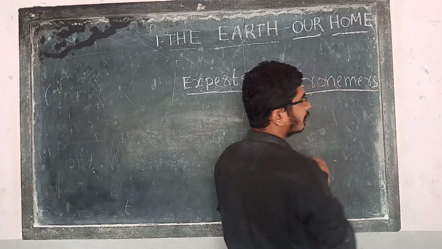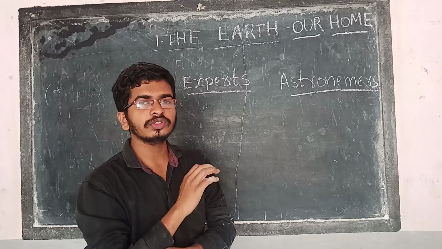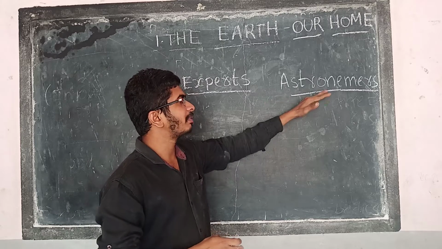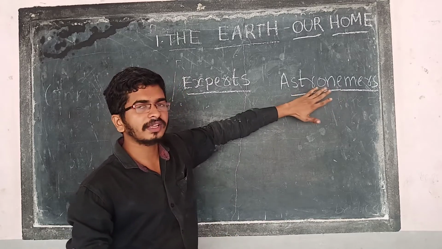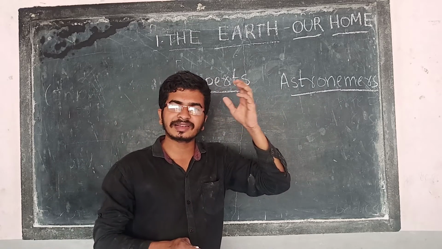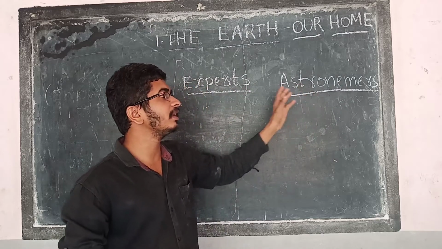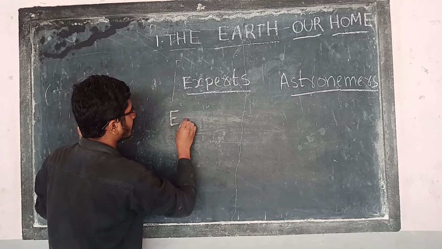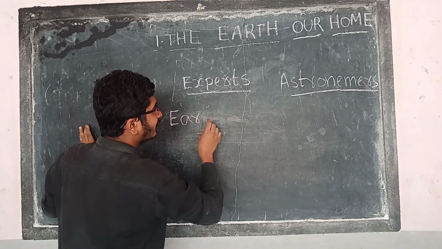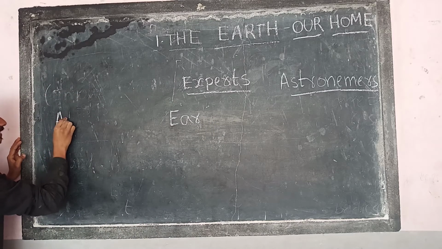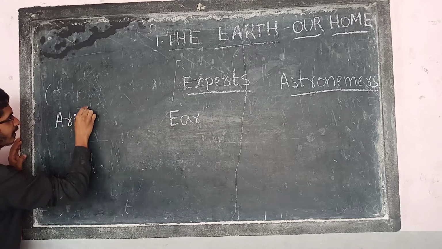Astronomers are people who find many things and think about science. They identified and observed clearly, and they said that the earth is in a round shape. Like Aristotle, you have to remember this. His name is Aristotle.